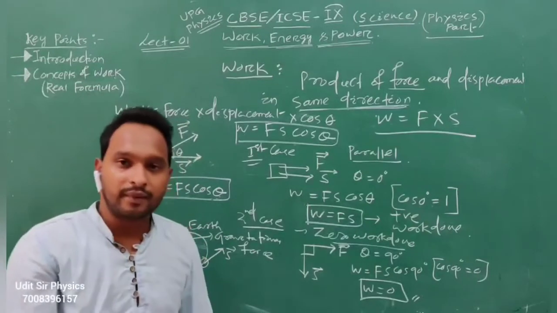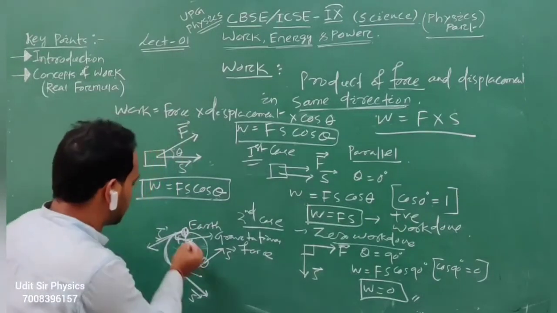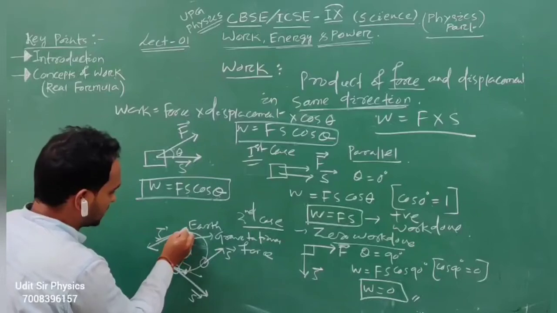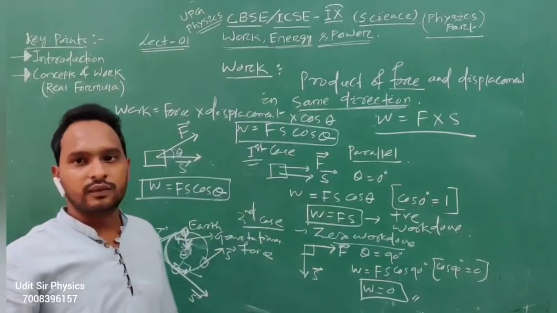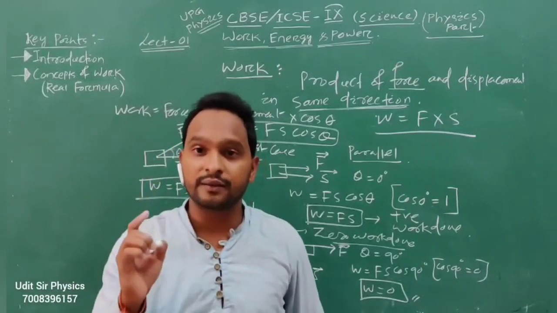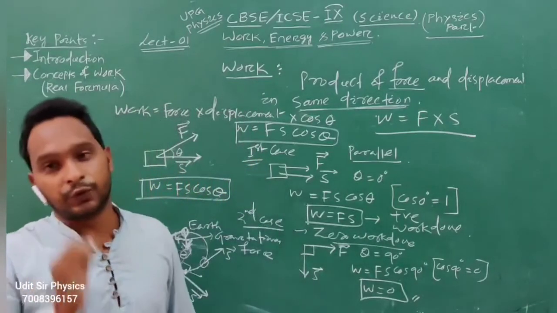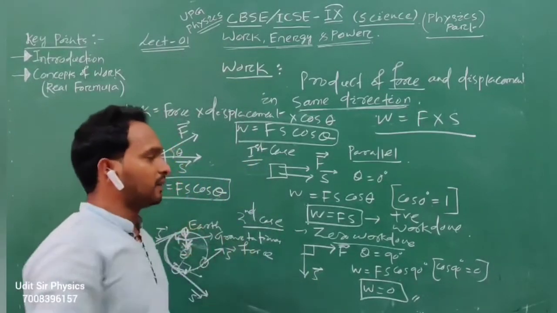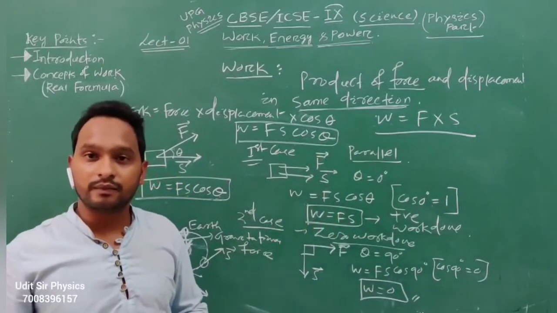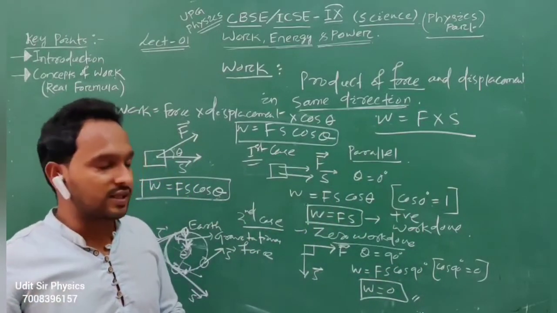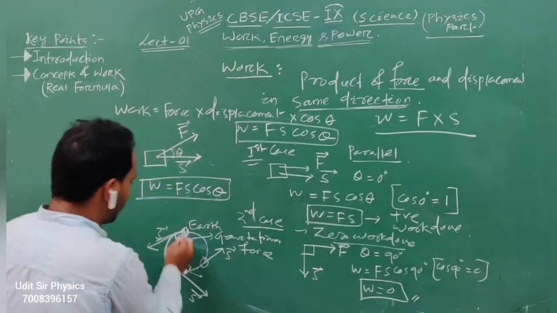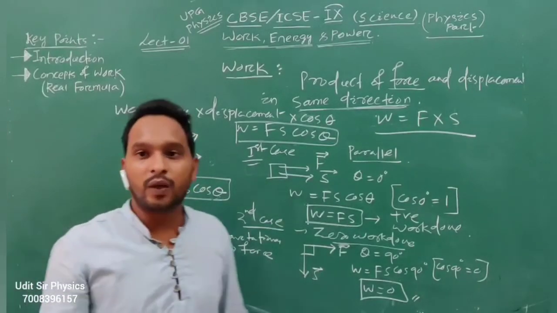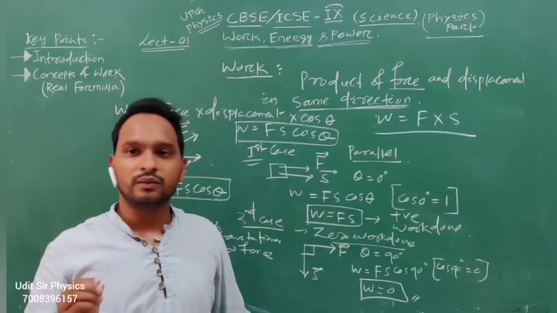So at each point in the half trip, or in a round trip, the work done is 0. If I ask you about a quarter trip, what is the work done? That work done is also 0.